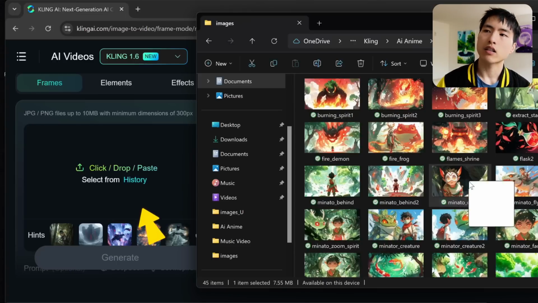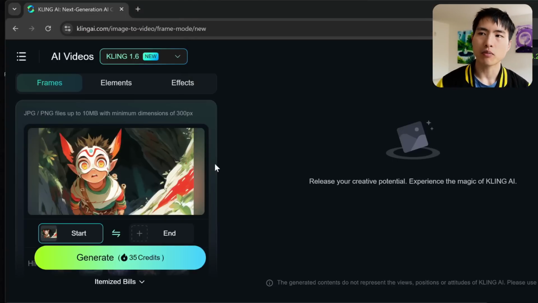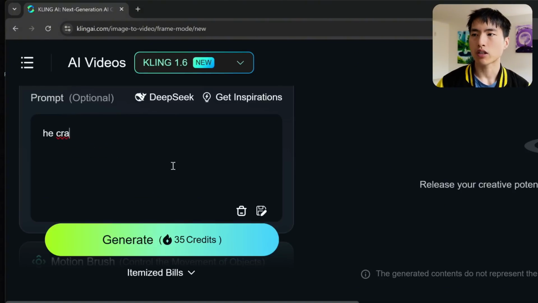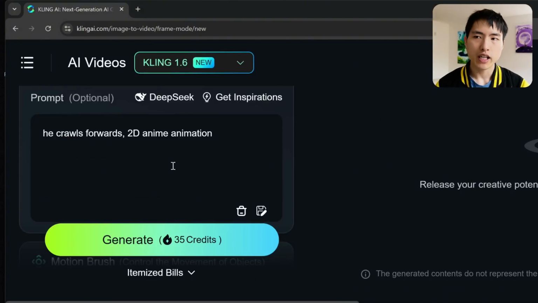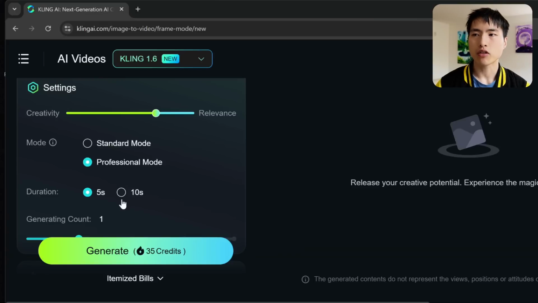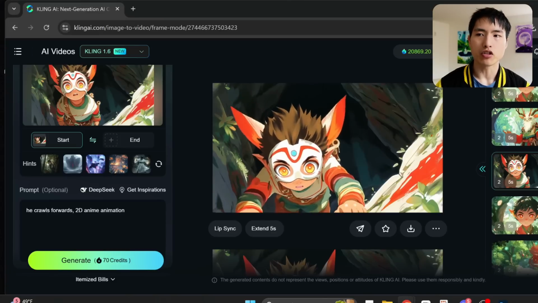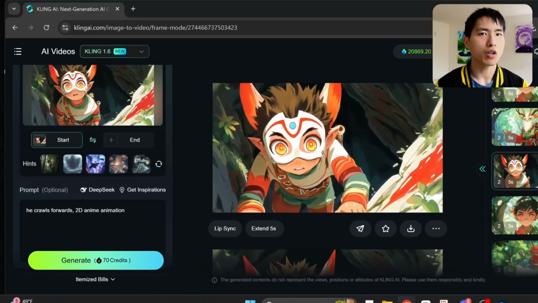platform right now. Since I'm using image to video, I'll upload my anime illustrations right here. Below in the prompt bar, I'll tell the AI what my character is doing in the scene. He crawls forward, 2D anime animation. There's some extra settings below, like choosing between a 5 or 10-second video. Once we hit generate, Kling turns our anime image into a live animation full of motion.